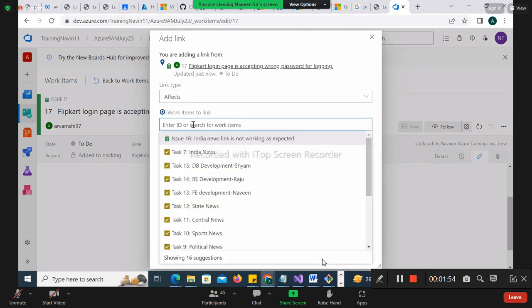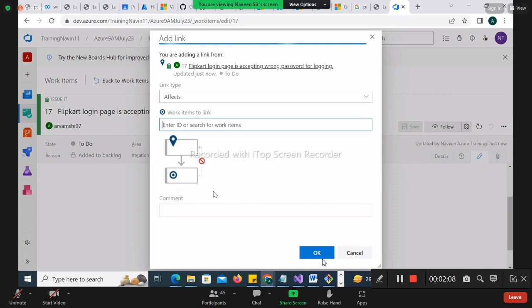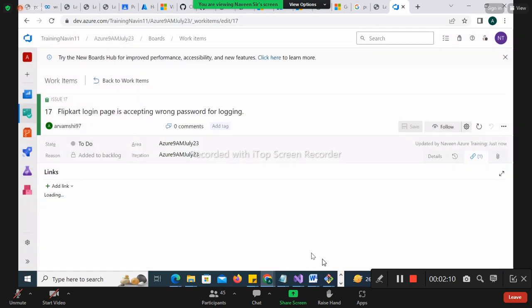Oh, we don't have any Flipkart item, no? Shall I affect? What to do? Let me add it. Let me affect someone. Or let me go with the front end. Okay, so it is affecting the front end. Imagine that. So the front end it is affecting. Let's click on okay.